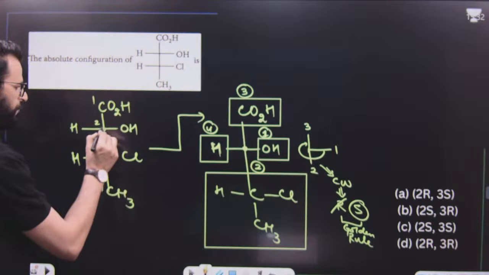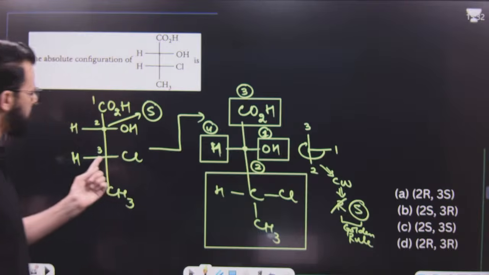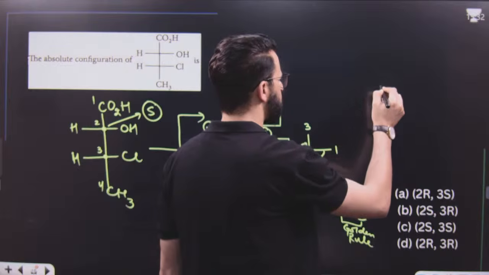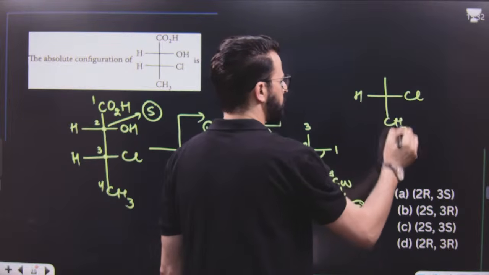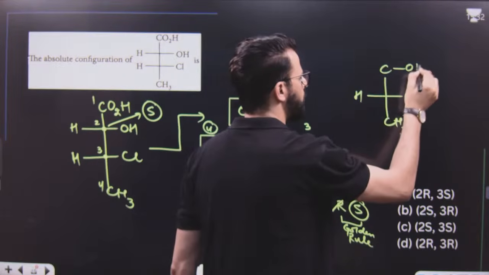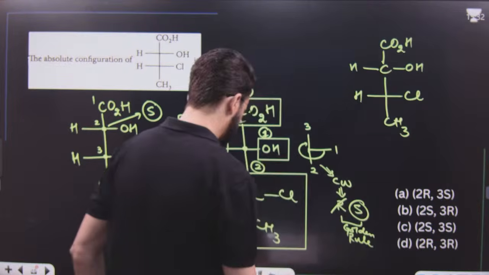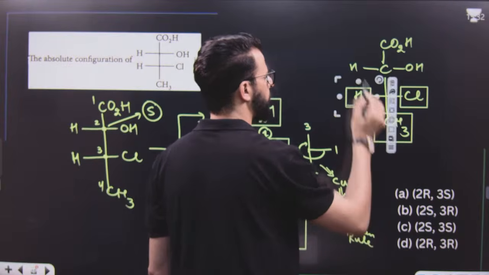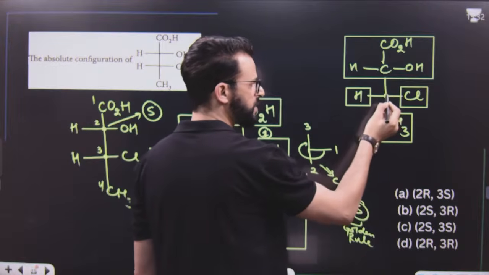That means the configuration of this carbon is S. After that, let's have a look at this chiral center now. It is Cl, H, CH3. Then we have a carbon like this, having OH, H, and CO2H, that means COOH. Now we have to find out the priority of this whole group, because we have to assign configuration to this chiral center.